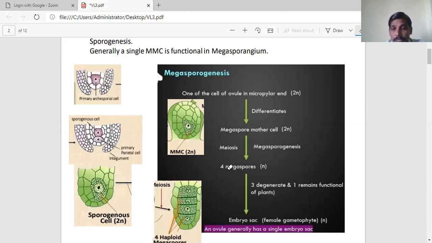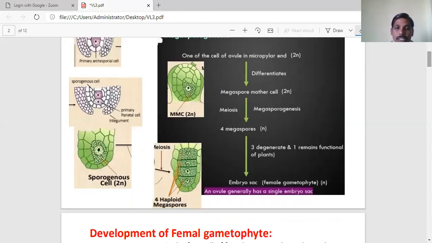Normally, in the anther, you can observe that a number of microspores are formed, but here only four megaspores are formed. These four megaspores are arranged in a linear fashion, one above another. A linear tetrad of megaspores is seen in the ovule.